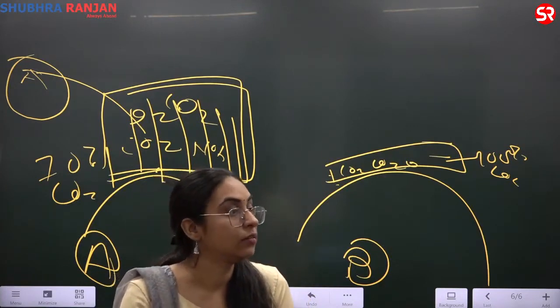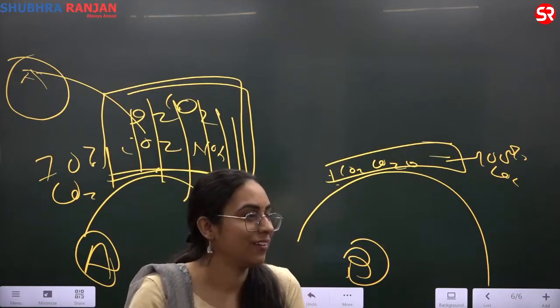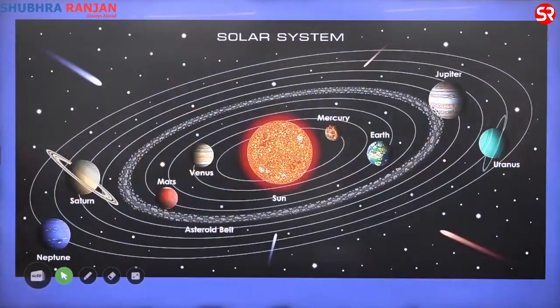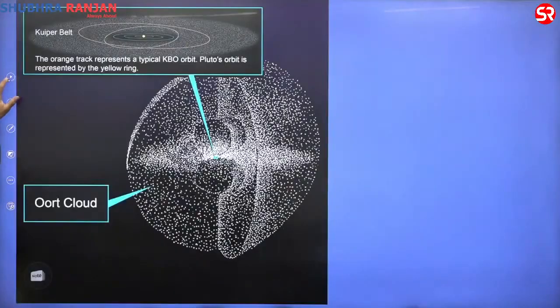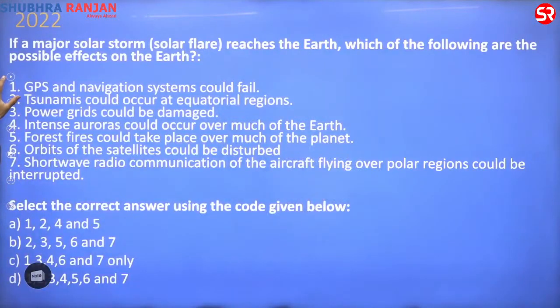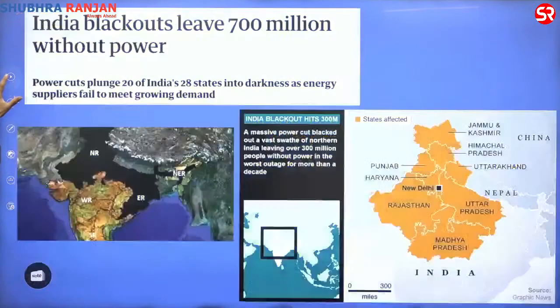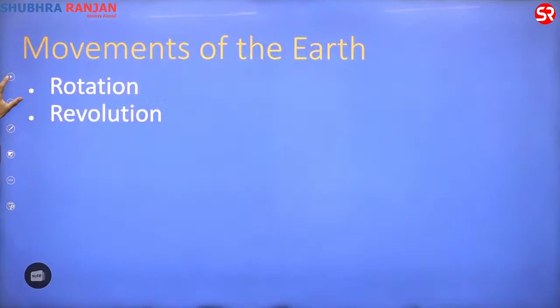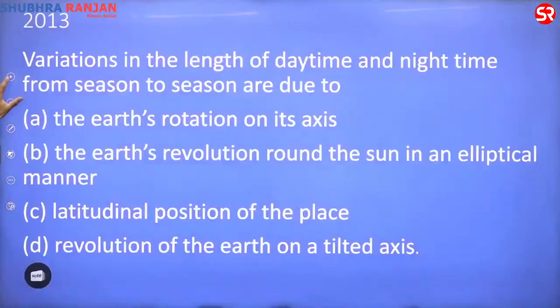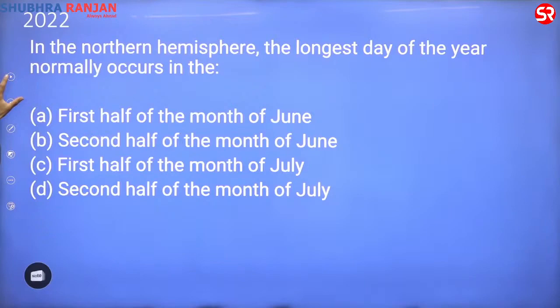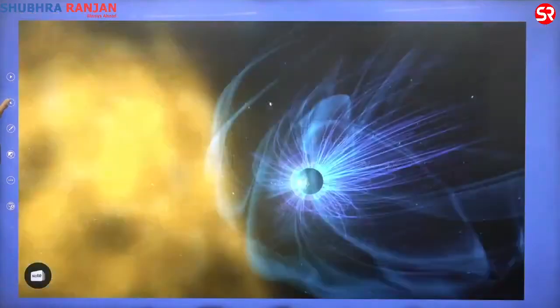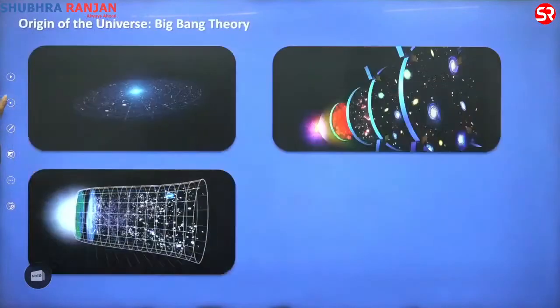Okay, third one. We will see all of them, many questions came in Prelims. If you want to see that, one second, I have done my homework really well. This is the question, one question from 2022. This is question number 2011, 2012, 2013, 19, 22. One from 2017 is missing. It's for you to see. You never know, it might come in the test. So you should do some homework, right?